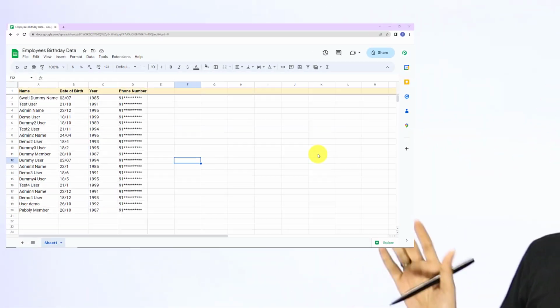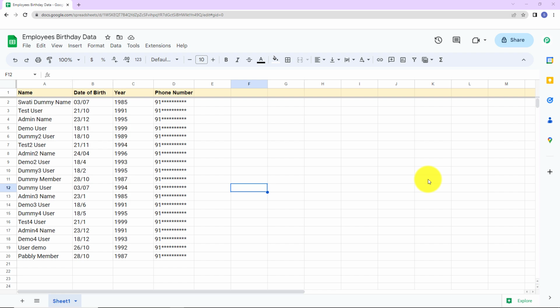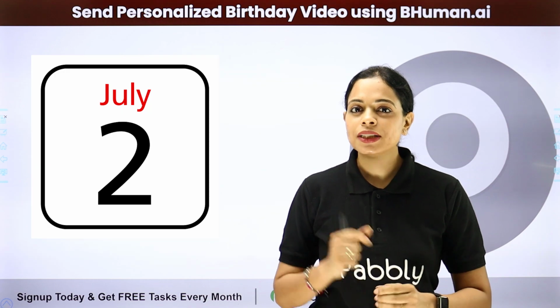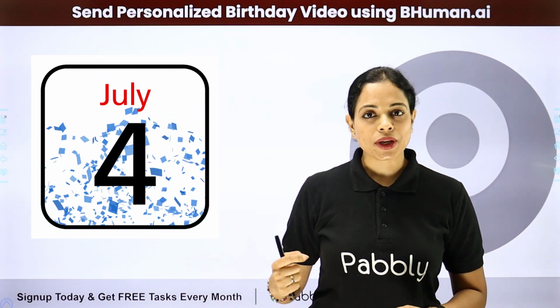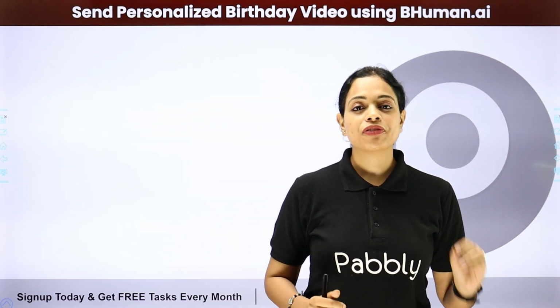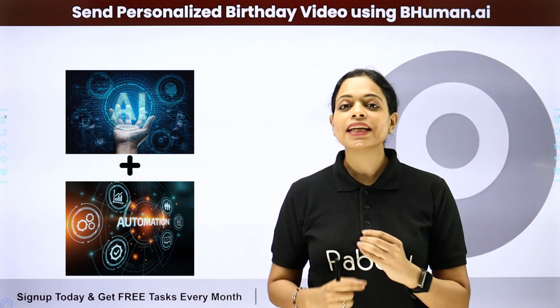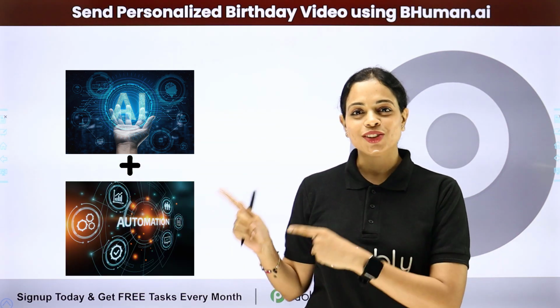Now here you can see in the spreadsheet we have got the details of all the employees, like the date of birth, year, contact number. Now every time there is a birthday of any particular employee, then automatically with the help of AI and automation, a personalized video message will be created just like this.